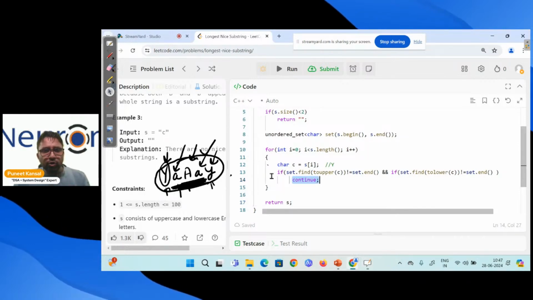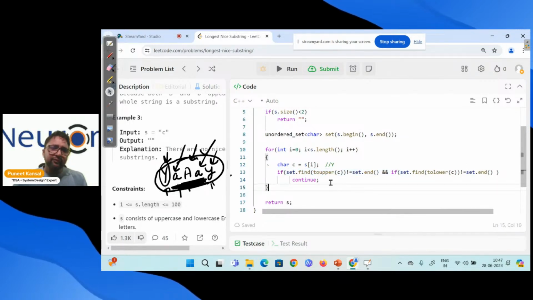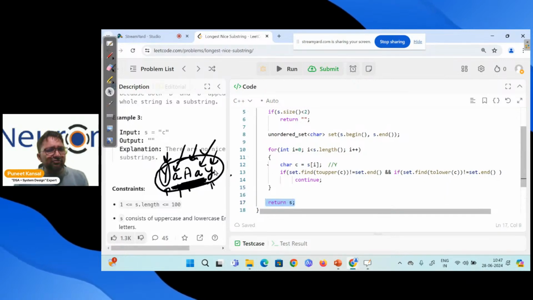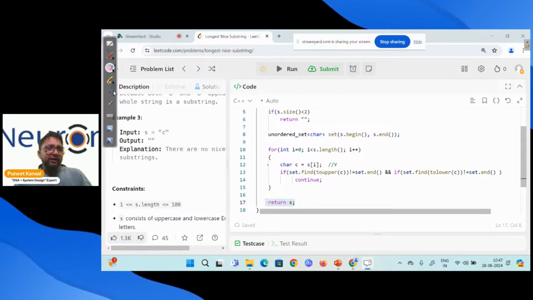We will keep continuing and keep moving on and checking, do we have uppercase and lowercase? Both we have, then keep continuing. And if we reach the end, we come out of the loop and return this string itself. We say, okay, you are completely nice, nice from top to bottom.